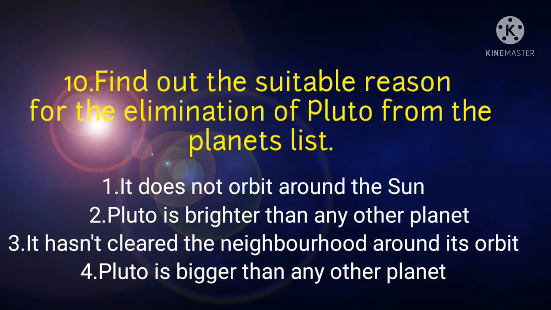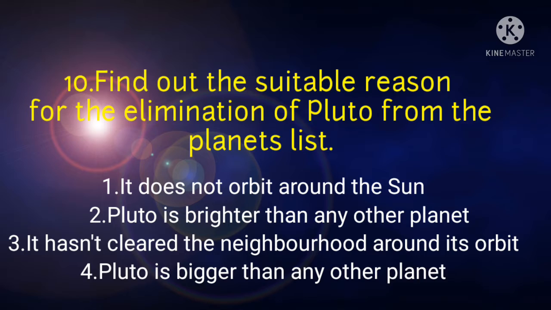The International Astronomical Union downgraded the status of Pluto to that of a dwarf planet because it did not meet the 3 criteria that the IAU uses to define a full-sized planet. They are: number 1, it is in orbit around the sun. Number 2, it has sufficient mass to assume a round shape. Number 3, it has cleared the neighborhood around its orbit. Here, in our case, Pluto is a very small planet, and it is orbiting around the sun, but the orbit is not regular, it is erratic in nature.